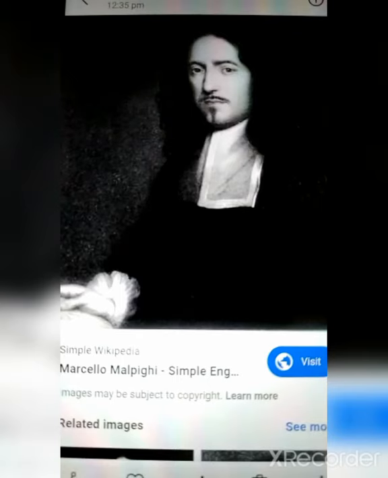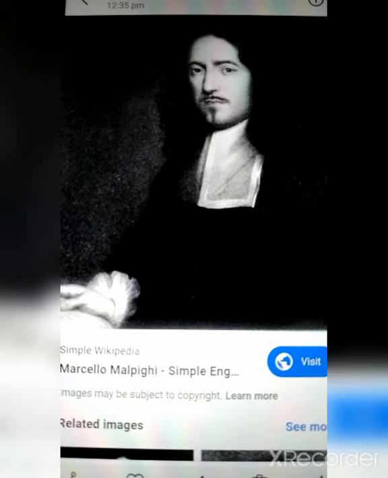Hello friends, this is the continuation of the topic, contribution of different scientists towards the circulatory system. We have studied how Harvey did research by dissecting an animal and observing the different flow of blood towards the heart and away from the heart.